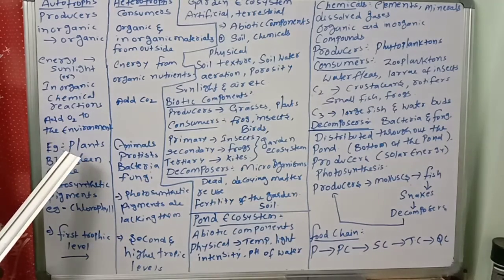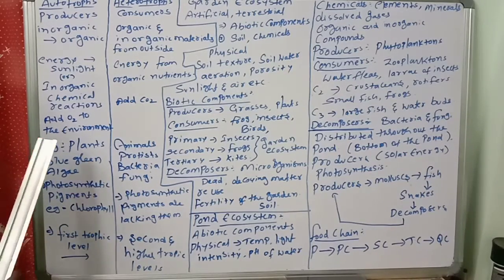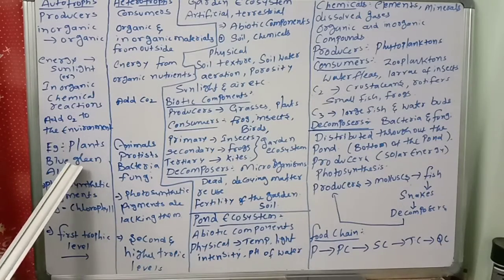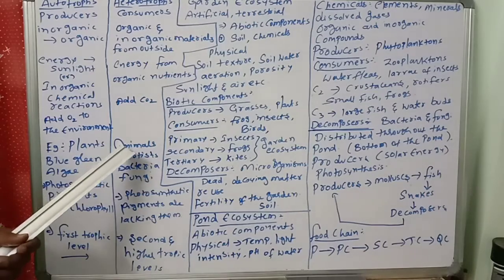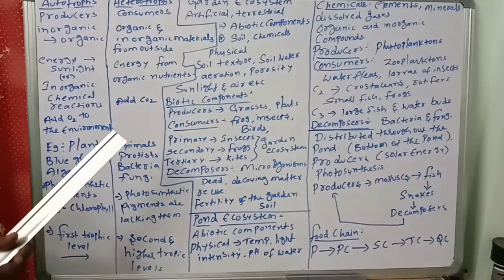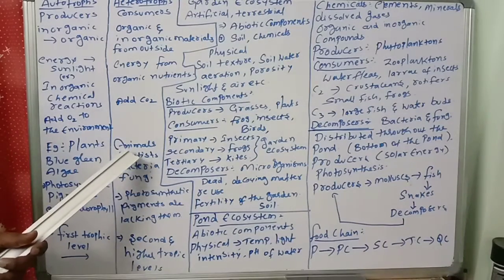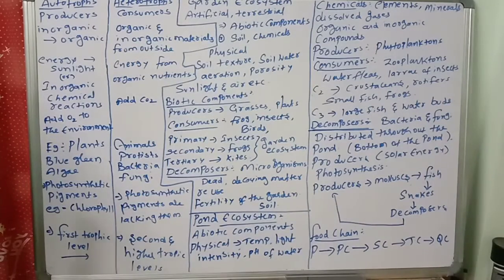That is the reason they are kept under autotrophs. So autotrophs are mainly plants and blue-green algae. Heterotrophs examples: animals from Porifera, Coelenterata, Platyhelminthes, and so on, all animals, Protista, bacteria, and fungi. These are all called heterotrophs.